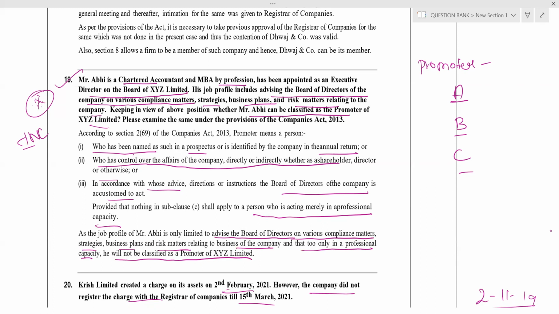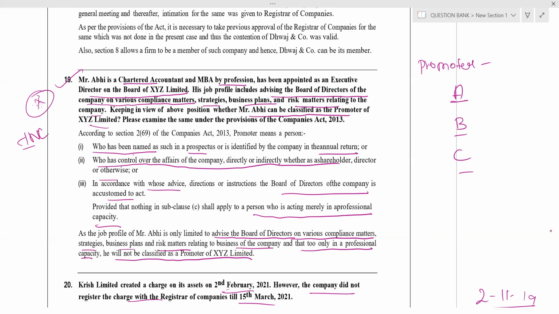He's a chartered accountant, right? Even though you may think he is advising the board of directors, no. He only advises the board of directors on various compliance matters. But business and risk planning, that too in a professional capacity. So a person in a professional capacity cannot be appointed as a promoter.